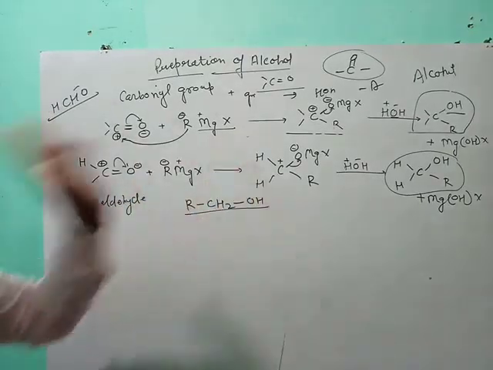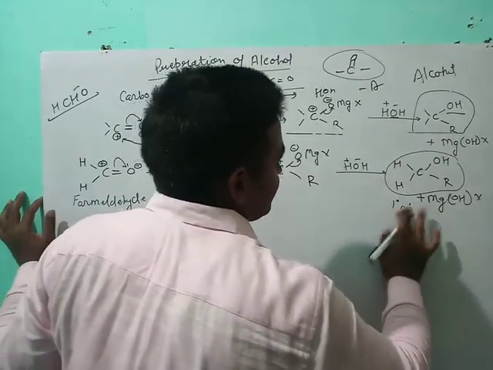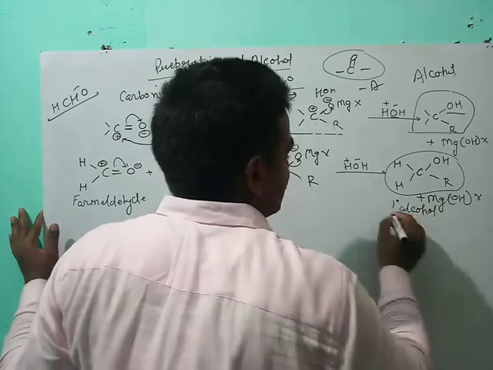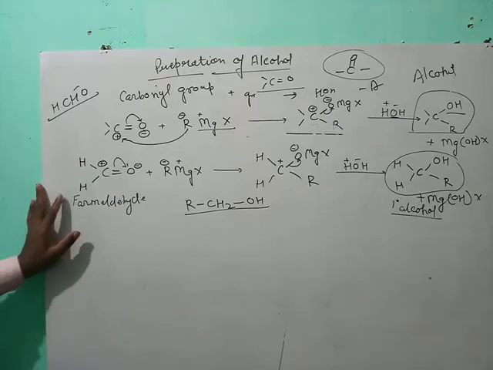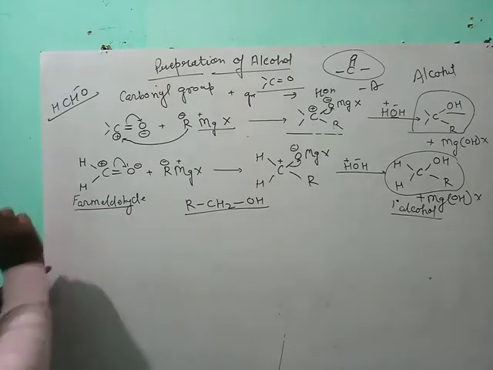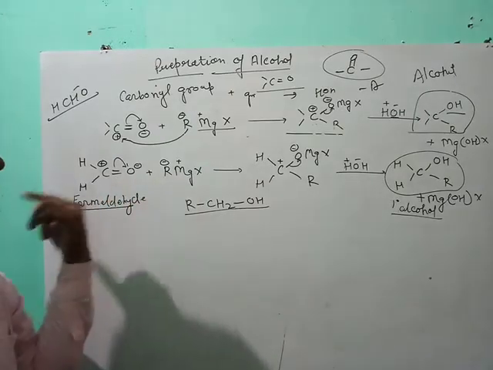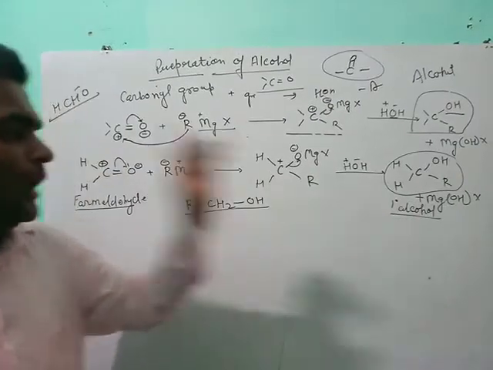R CH2 OH means this is a primary alcohol. So we can say that when formaldehyde reacts with Grignard reagent, after hydrolysis it gives primary alcohol.